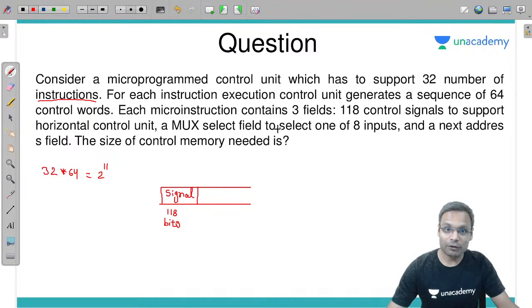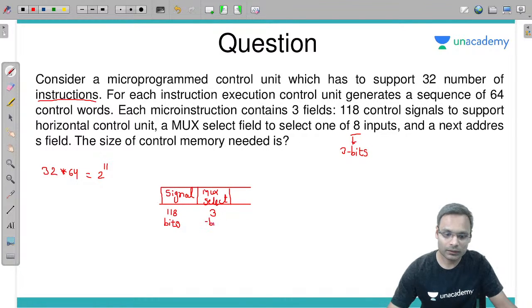A mux select field to select one of the 8 inputs. So we have a mux select field. If we are selecting among 8 inputs, can you tell me how many bits are required for selection? 3 bits are required for selection. 3. And another one is the next address field. Okay, fine. So there will be another field which is the address field.